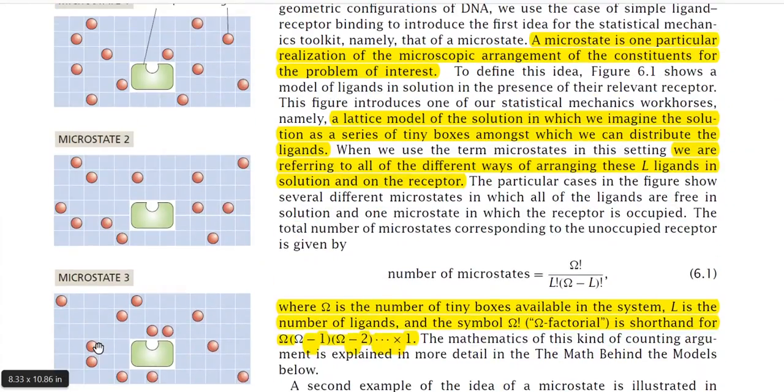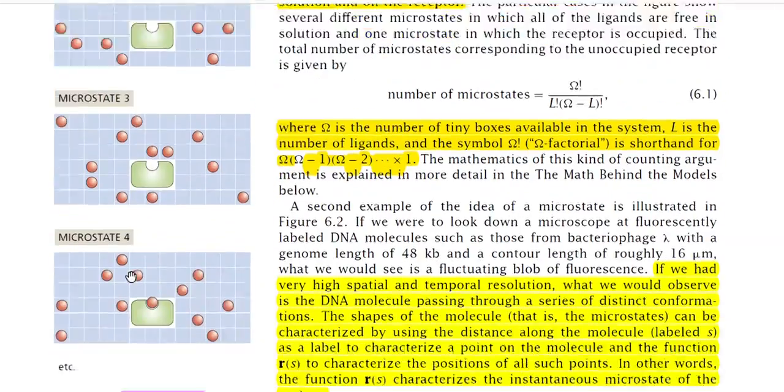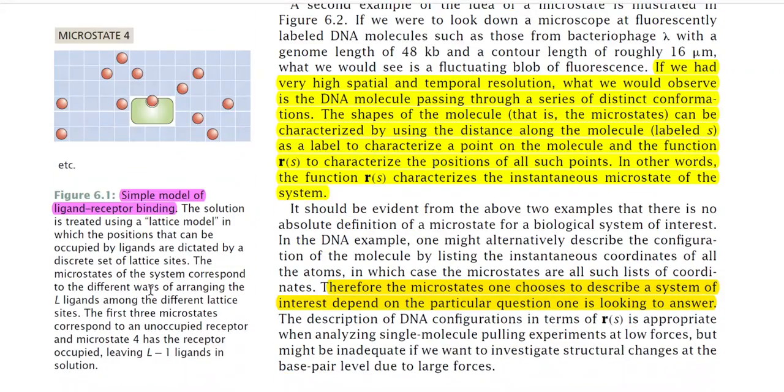So in this figure, state 1, state 2 and state 3 are describing the unoccupied receptor. You see that the receptor is not attached to any of the ligands. But if you look at the fourth figure, that is microstate 4, one of the ligands is attached to the receptor. So the first three microstates correspond to an unoccupied receptor, and microstate 4 has a receptor occupied.